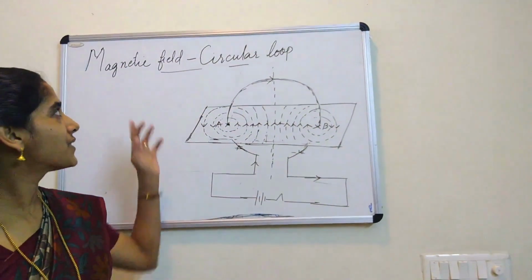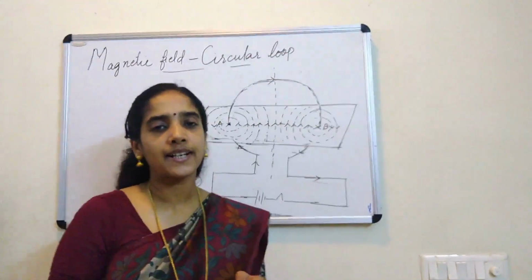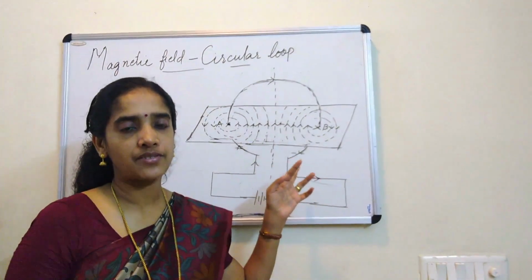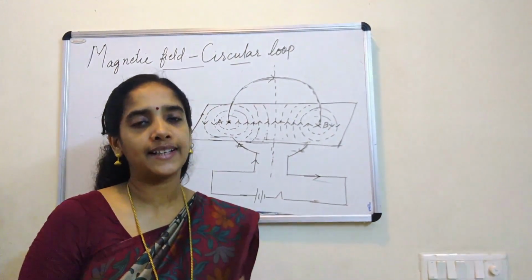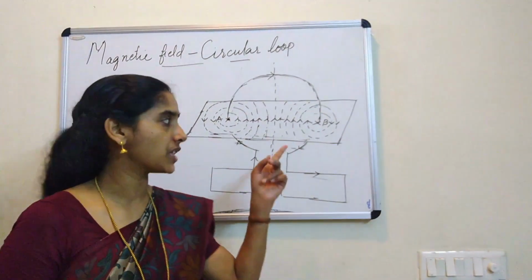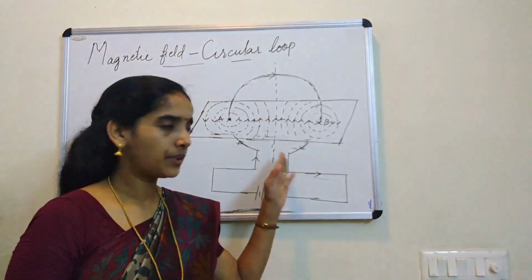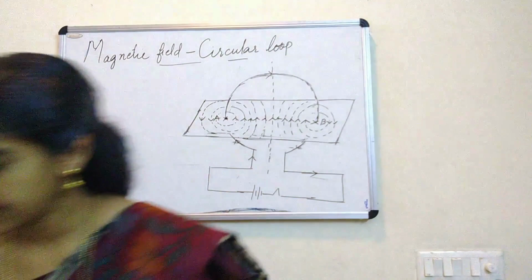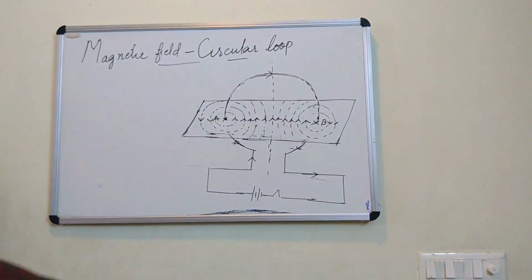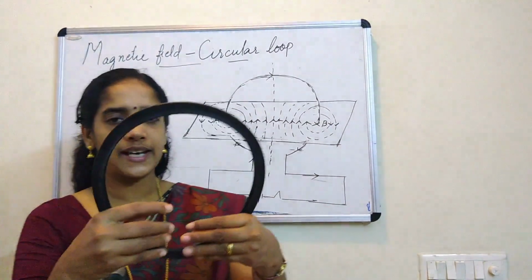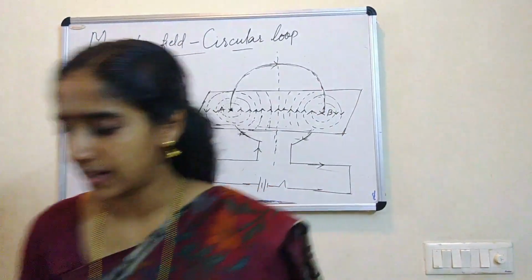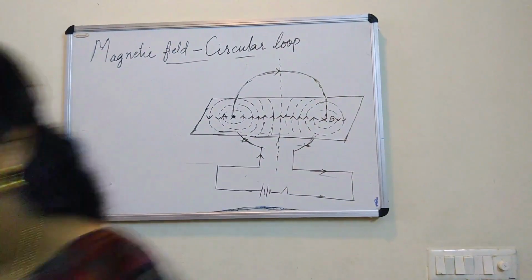Okay, next we see the magnetic field produced by a current carrying circular loop. Before seeing this lecture, remember, you click that link 4 to watch the activity. After that you come to the theory. Yes, so here we can see that this loop was like this. Then you imagine that you make a cut here.